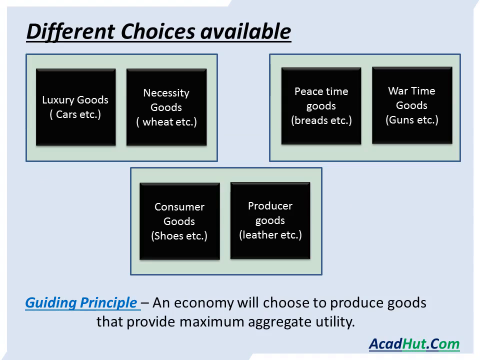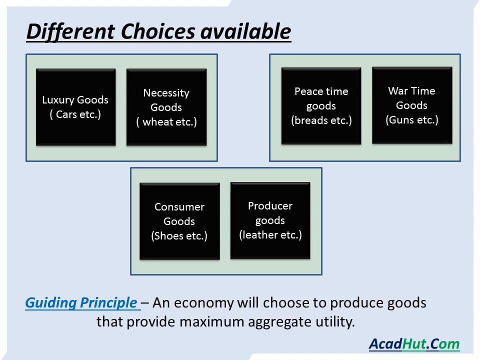Every nation has different choices available, like we can choose between the luxury goods or necessity goods. The economy can also make a choice between peacetime goods or wartime goods. The economy can also choose between consumer goods and producer goods. The economy has to decide which goods it has to produce. But how will it decide?